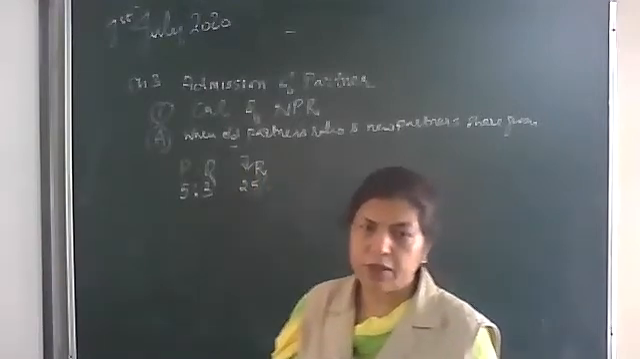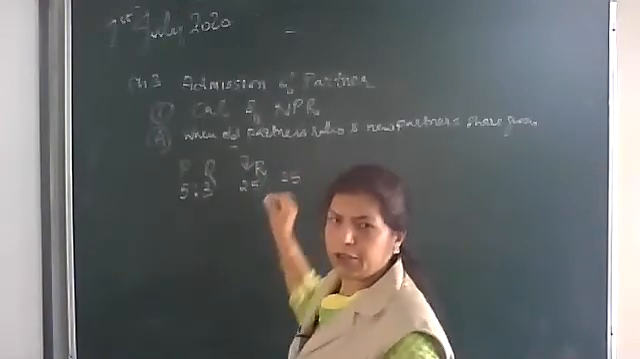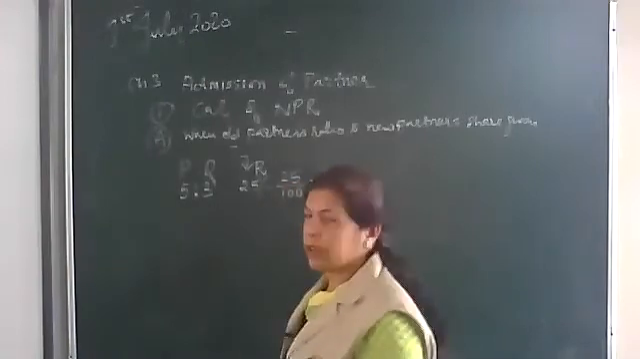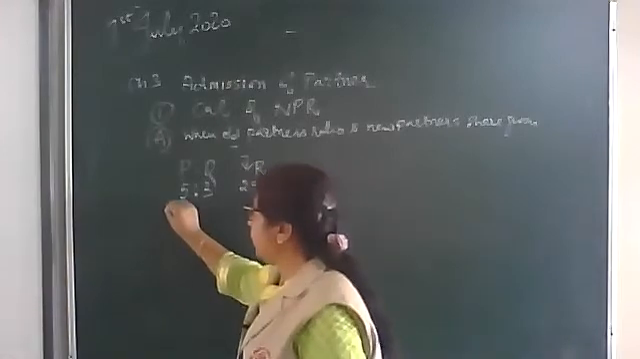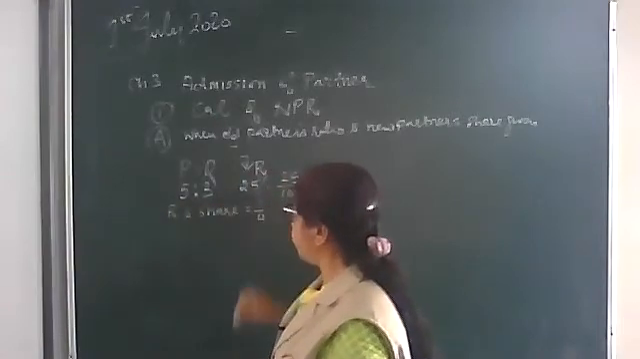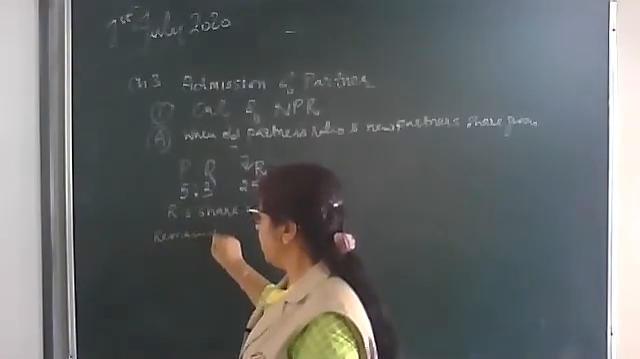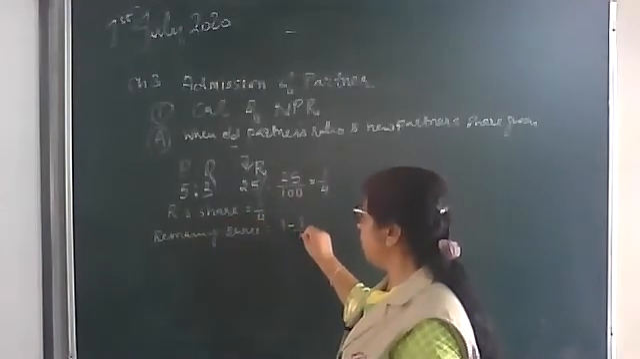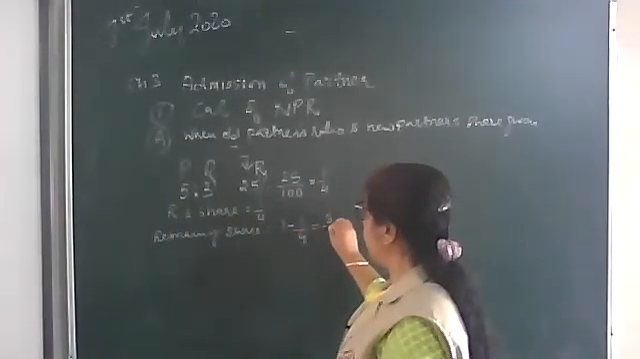Now 25%, so don't take any tension. Convert it into a fraction, 25 upon 100, and that will be 1/4. Now the question will be solved. See how? 1/4, so you will write R's share is equal to 1/4. Now same step, remaining share is equal to 1 minus 1/4. 1 minus 1/4, so remaining share will be 3/4.